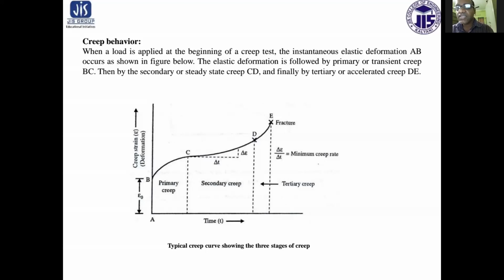The elastic deformation is followed by primary or transient creep, denoted as B to C, then by secondary or steady creep, C to D, and finally by tertiary or accelerated creep, that is D to E.